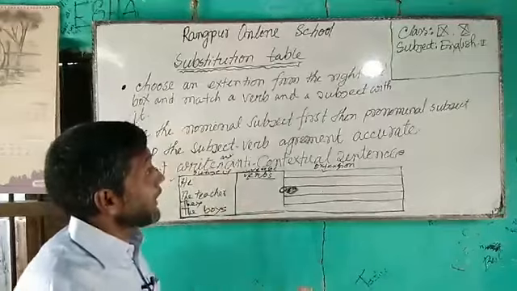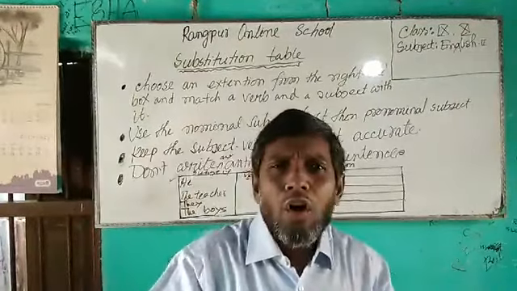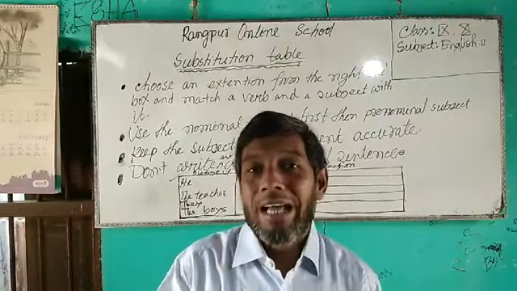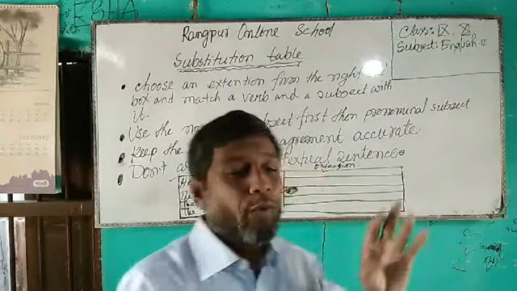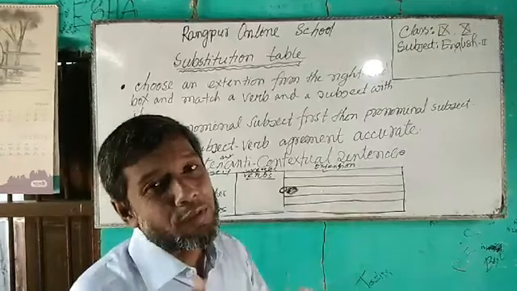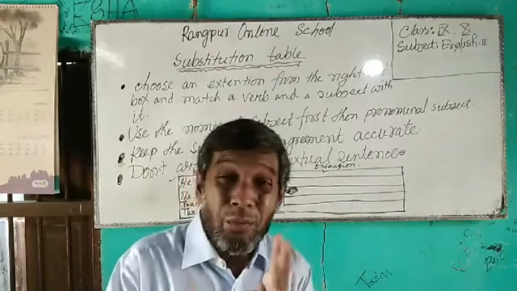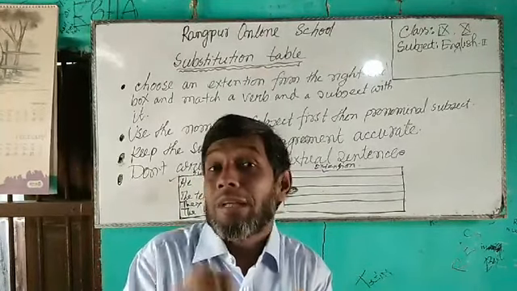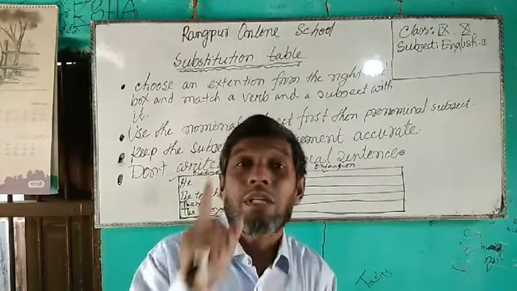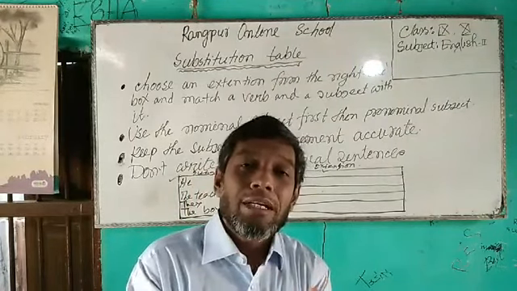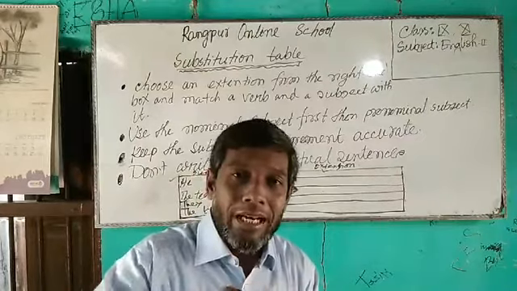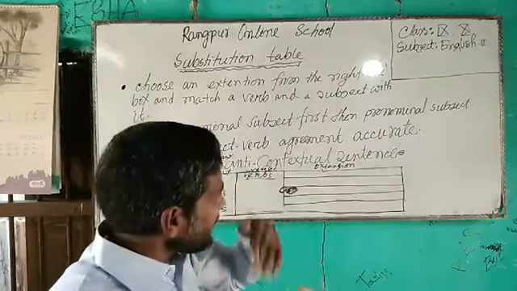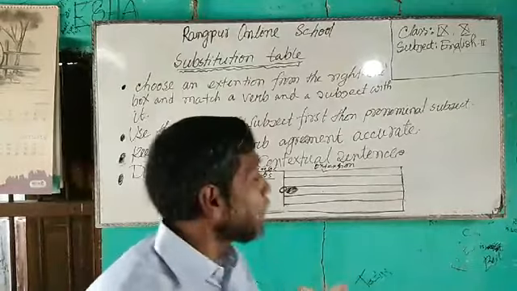So dear students, I have told you just 4 techniques. Number 1, when I make sentences from the substitution tables, I will start from the extension first. I will choose an extension, then I will match a verb and a subject with this extension, and I will write down the sentence.